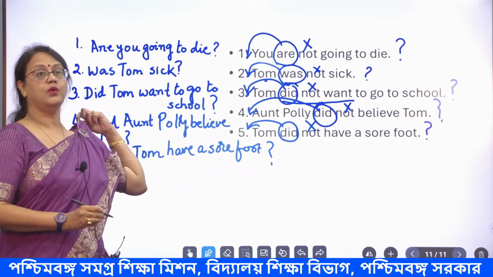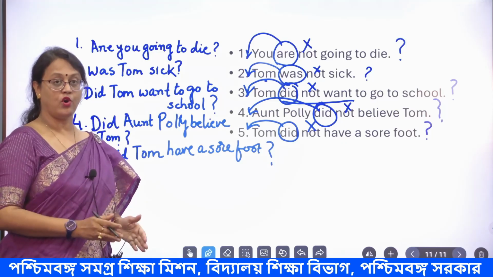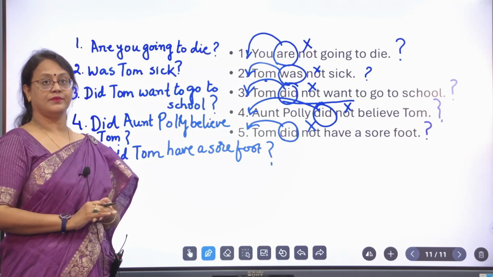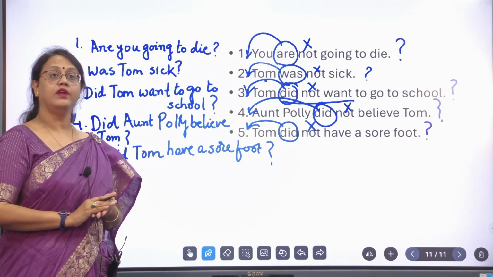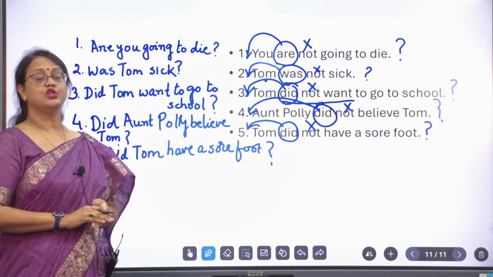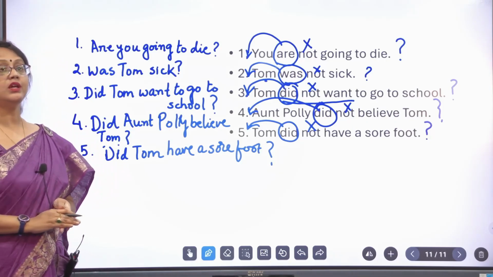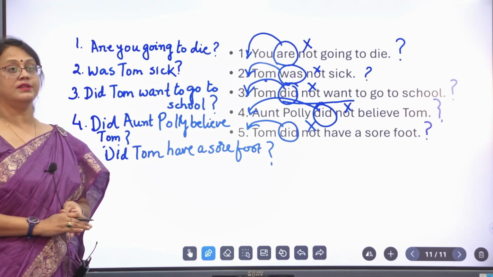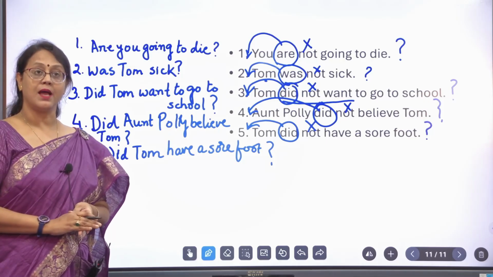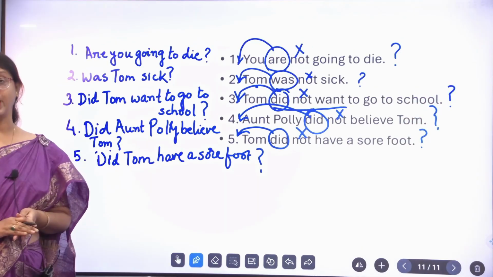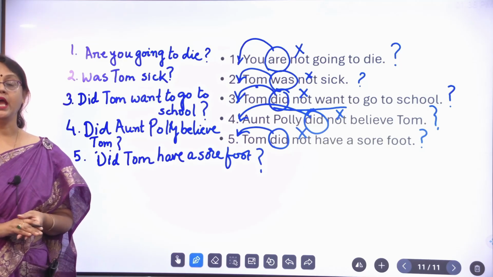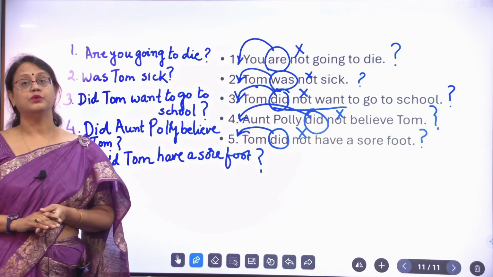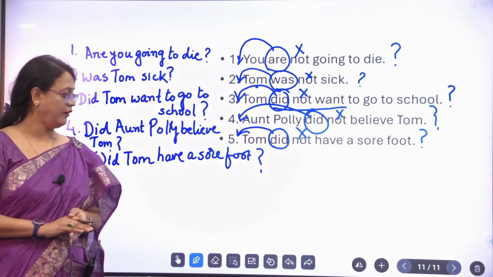So, this is how we convert or transform a negative sentence into an interrogative one. You see that this is very, very easy to do. Just what you need is adequate practice. Only by adequate practice will you be able to do all this correctly. You have many examples in the various grammar books that are available and also maybe in your school book list. So, go through them and do them very well.